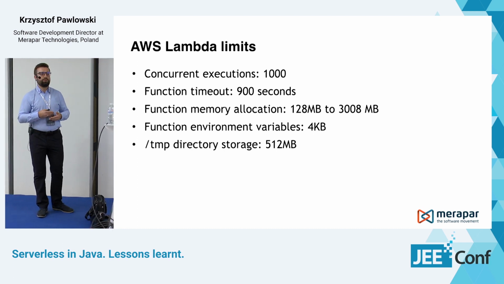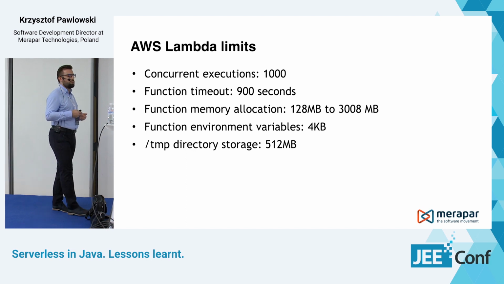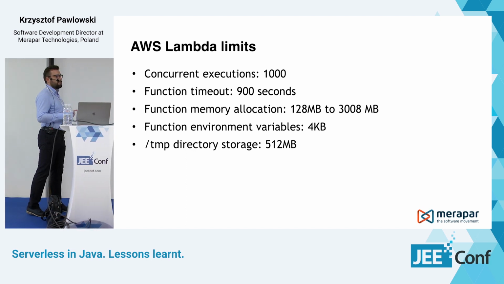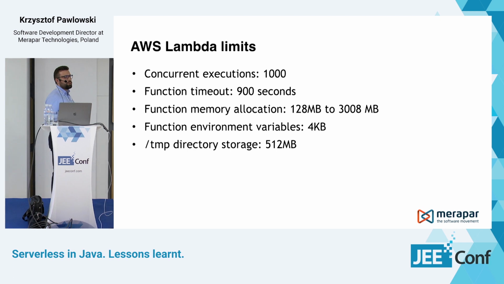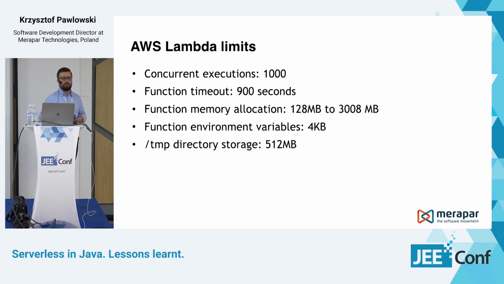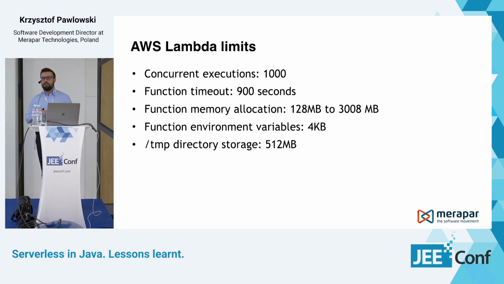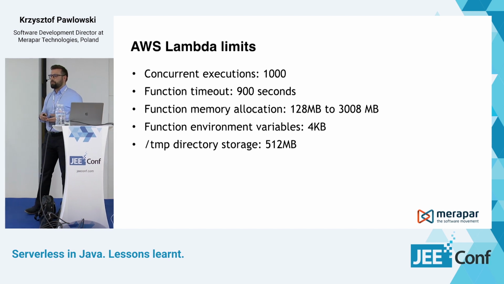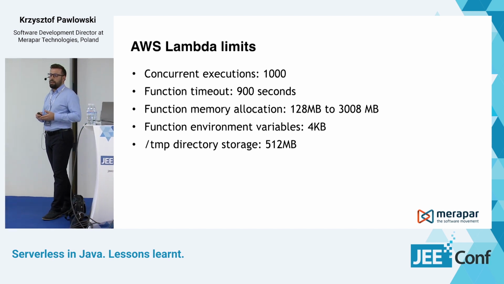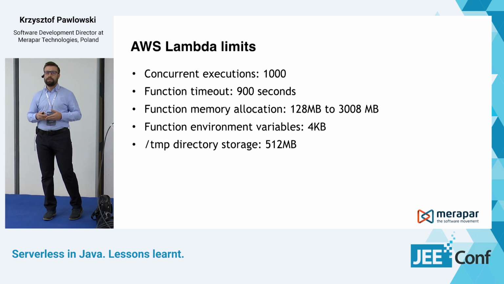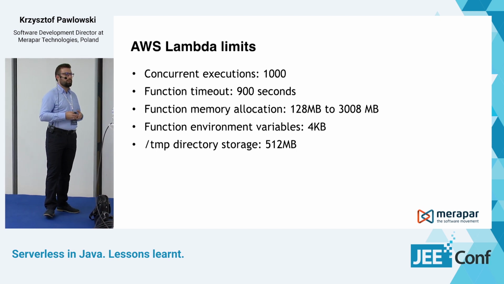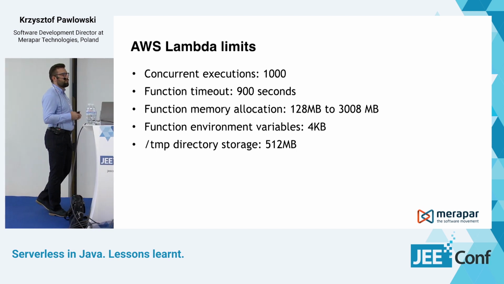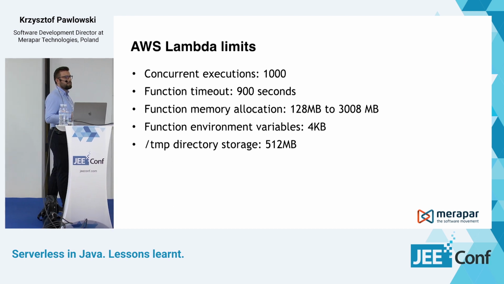Also, if you're doing processing in your code, especially processing that takes some time, you need to be aware that there is a limit on the execution time of your Lambda function. Currently this limit is 900 seconds, which is 15 minutes. If the Lambda function runs for more than 15 minutes, it will be killed.